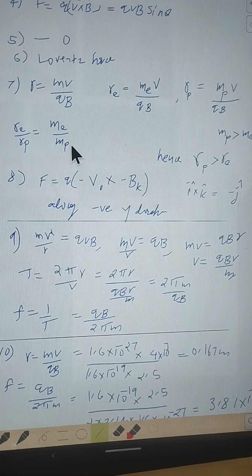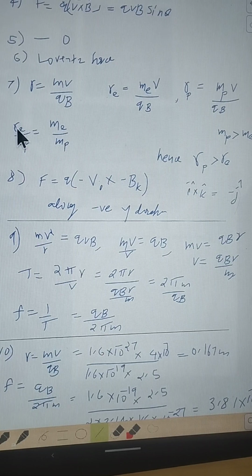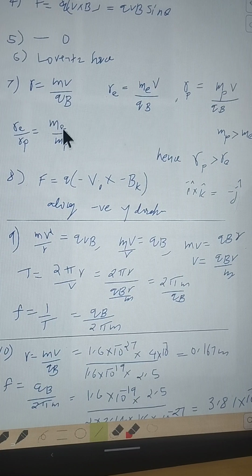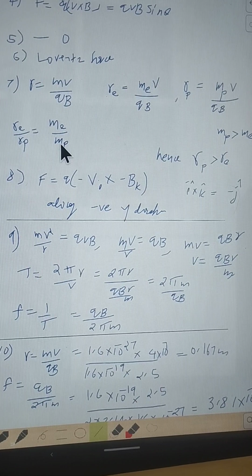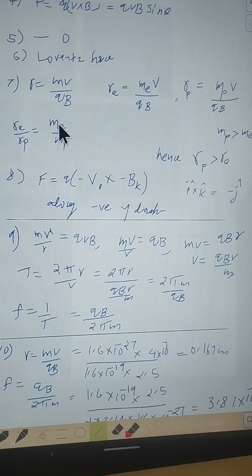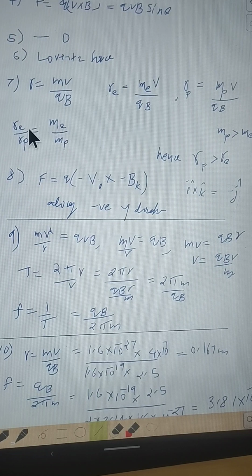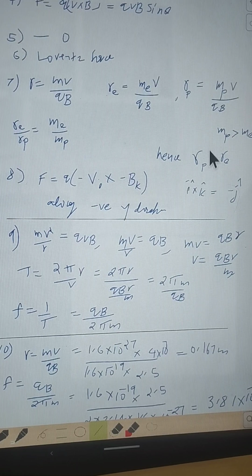Since the radius depends upon the mass of the particle, because all other parameters v, B, q remain the same, the greater the mass, the greater the radius. The mass of the proton is greater, so of course the radius of the proton is greater than that of the electron.